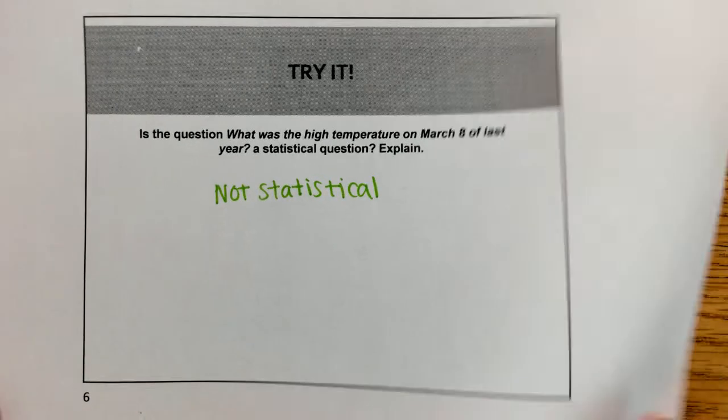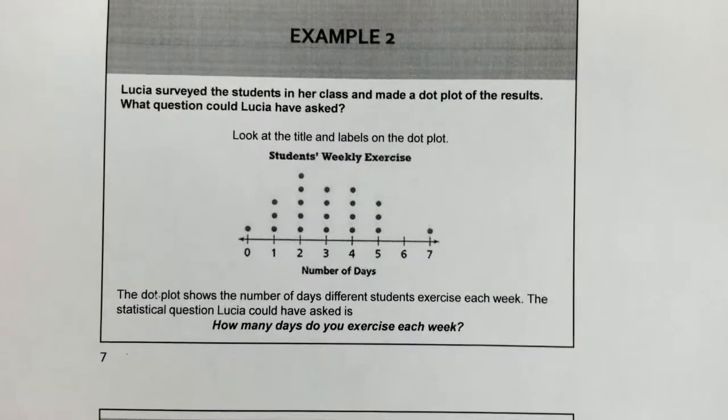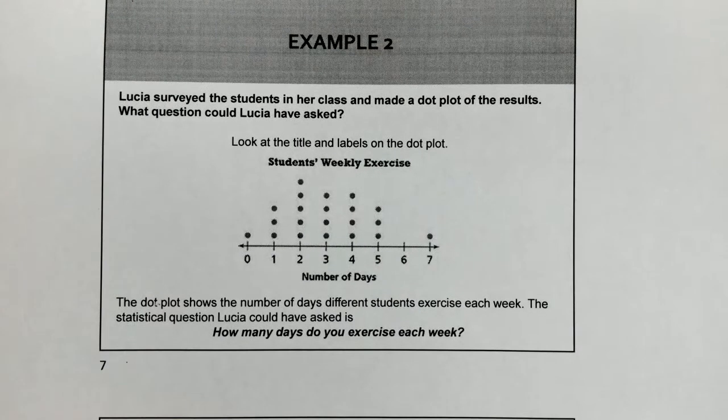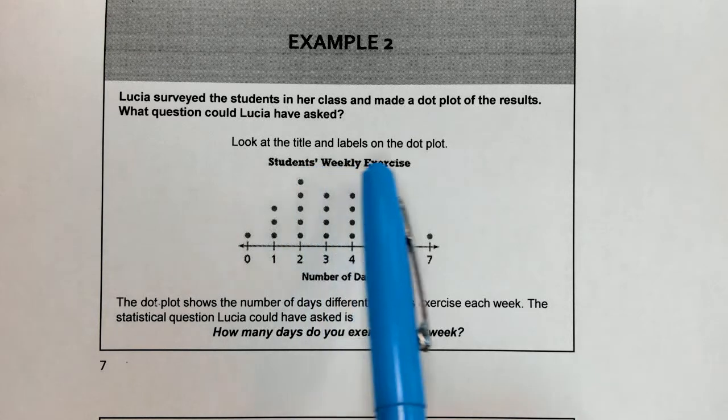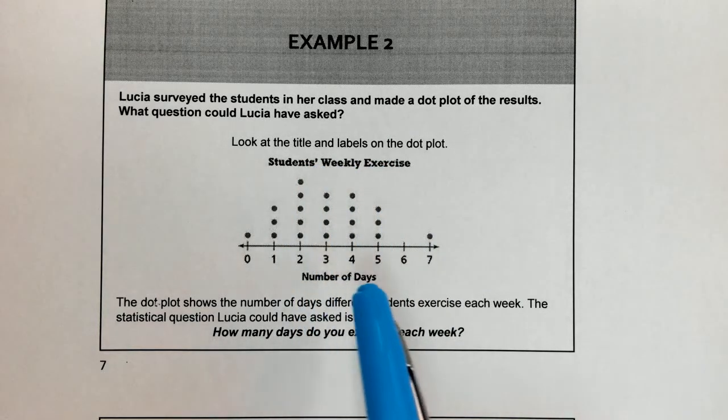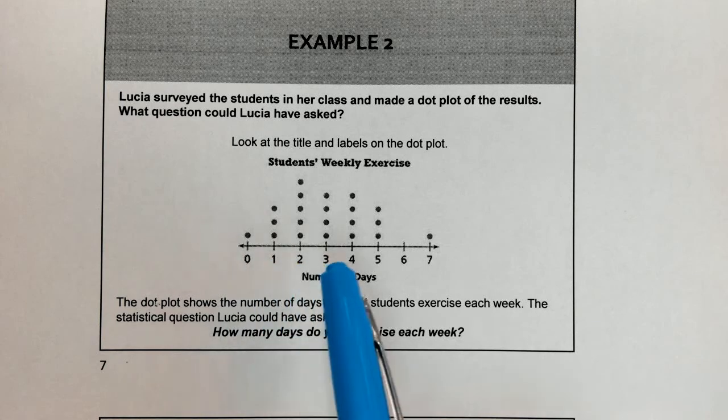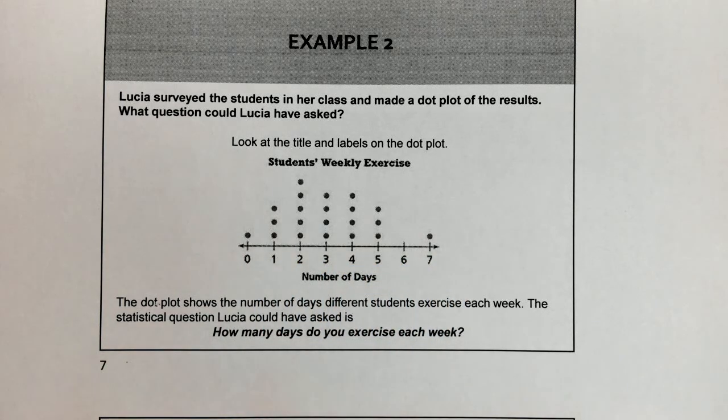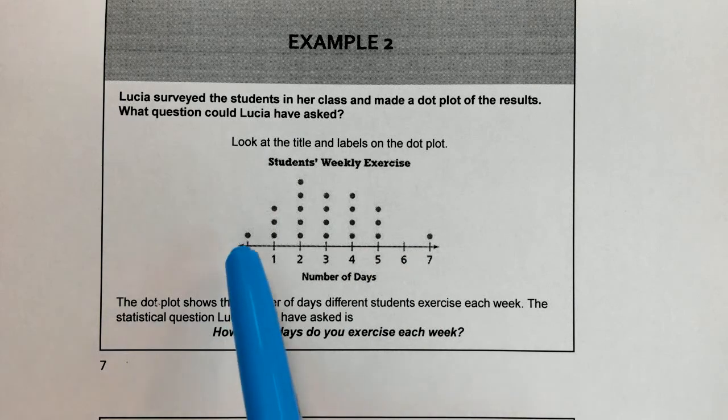Now we're going to move on to example 2. Let me bring that up. Example 2 says, Lucia surveyed the students in her class and made a dot plot of the results. What question could Lucia have asked? Whenever we look at a dot plot like this, you might have seen them in the past, but we need to read all the information that's given so we can digest and understand what's being represented here. The title says Students' Weekly Exercise, and down here it says number of days. So 0, 1, 2, 3, 4, 5, 6, 7 days, and these dots represent one person each.